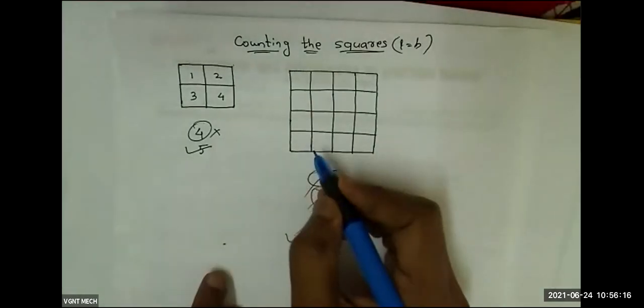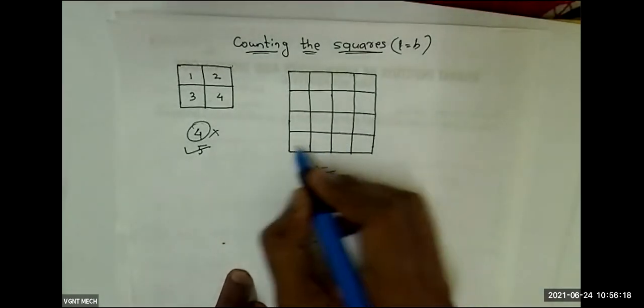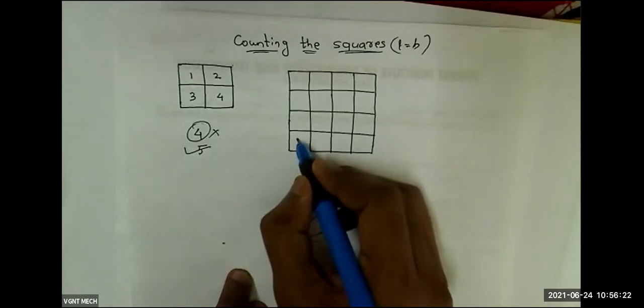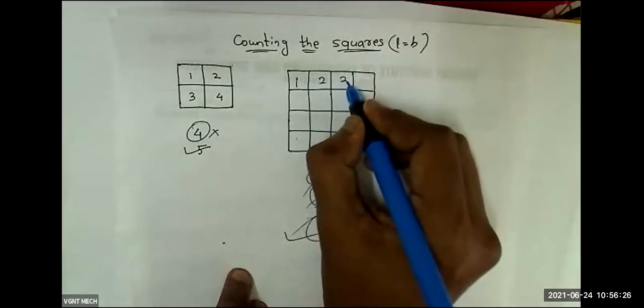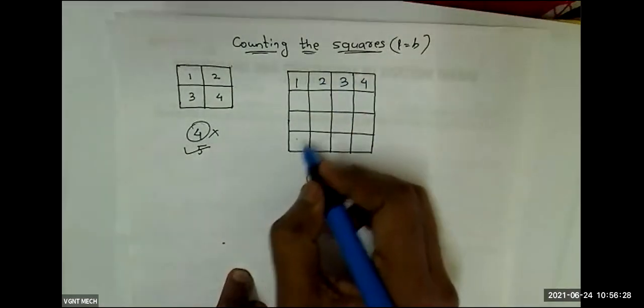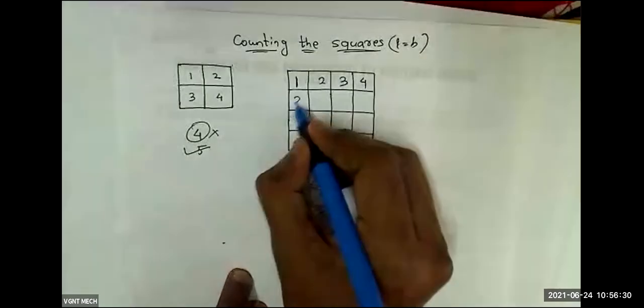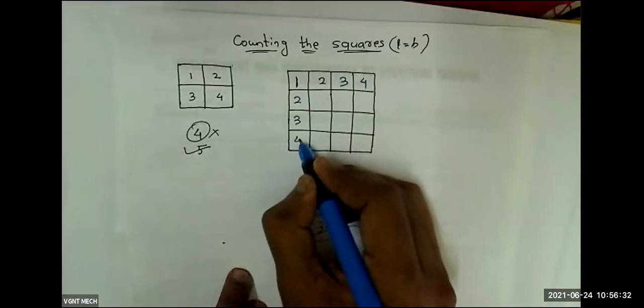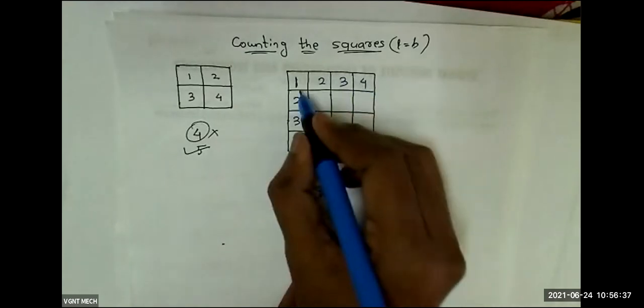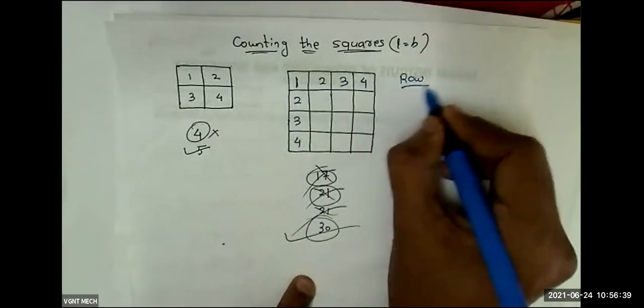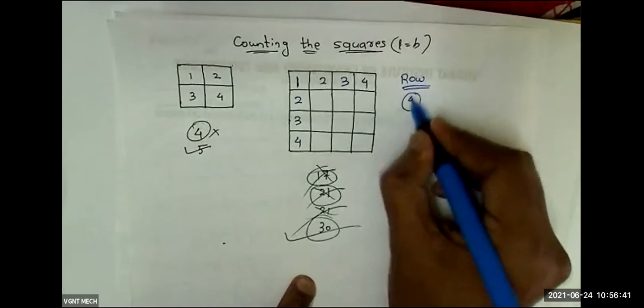Okay, so here Naveen is correct. So here how many rows do we have? Okay, so this is row 1, row 2, row 3, row 4. How many columns do we have? This is 1, this is 2, sorry, this is 3, this is 4. Okay, so what will we do? What is the maximum number of rows we have? The maximum number of rows is 4.